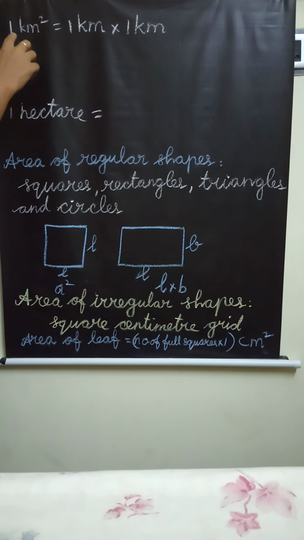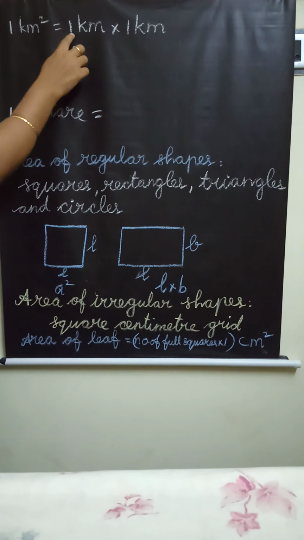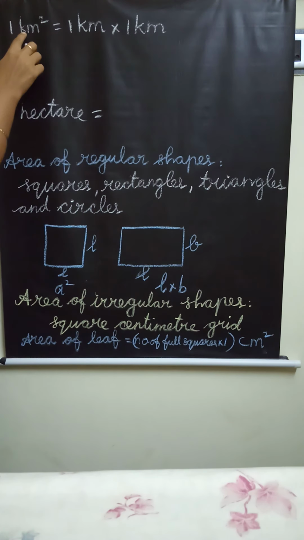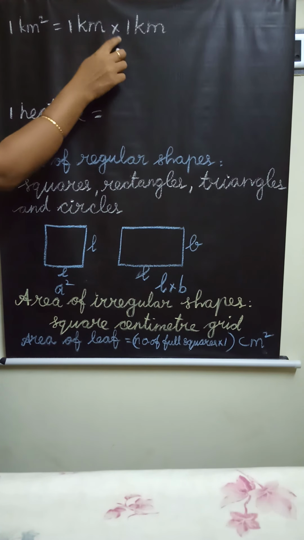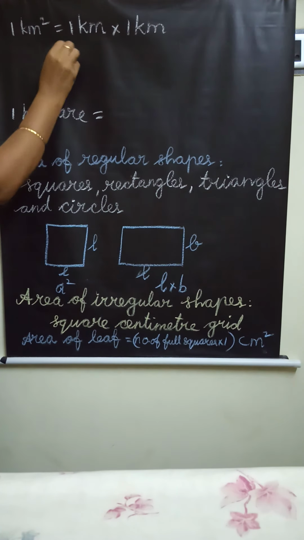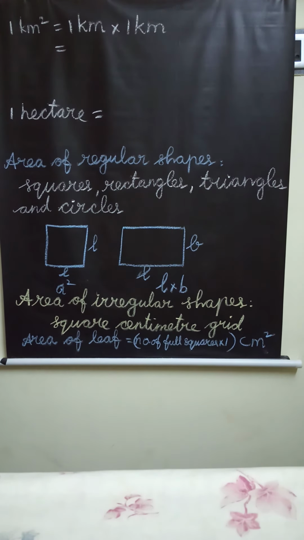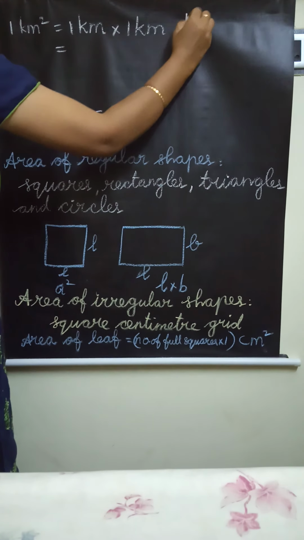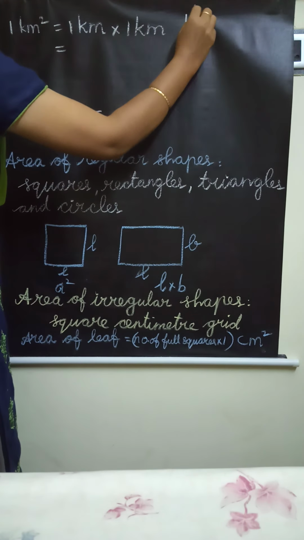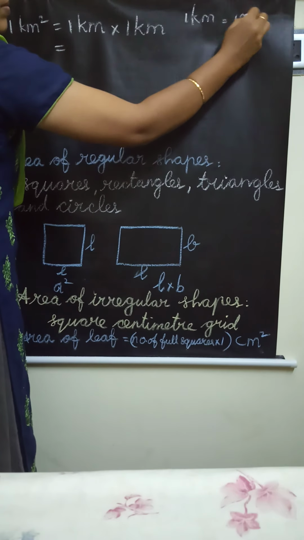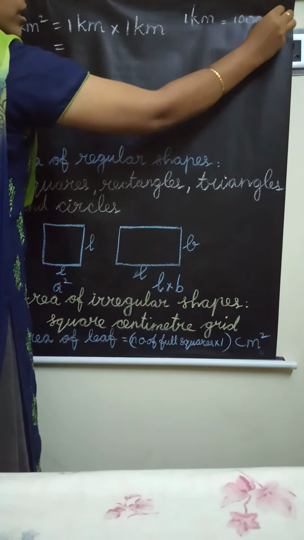Okay, next question. 1 kilometer square equal to 1 kilometer into 1 kilometer. Already we know this formula: 1 kilometer equal to 1000 meter.